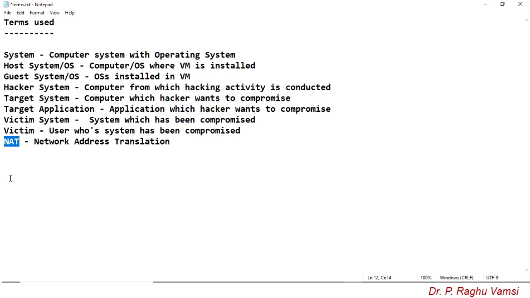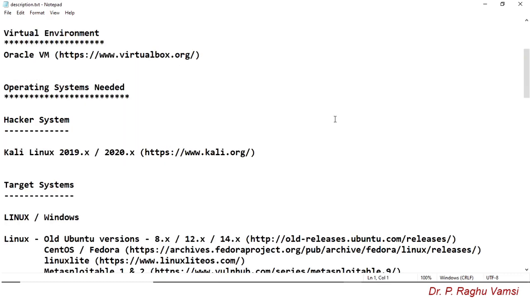NAT means network address translation. So these are the terms I am going to use frequently in this particular video, hence I have given this list. In order to set up the virtual lab, the first and foremost thing that we require is a virtual machine.